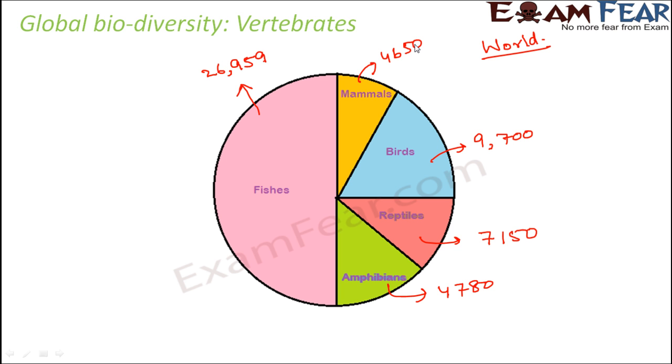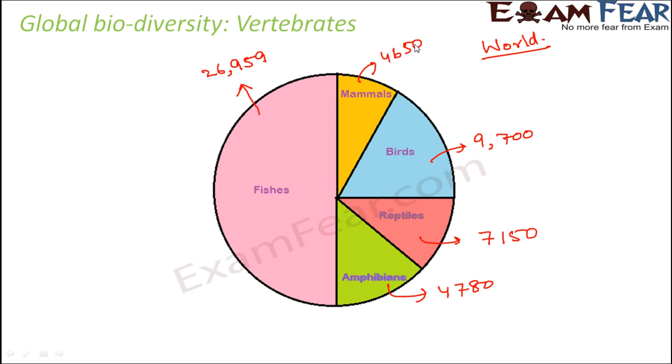Now if you look at the same numbers within India, so numbers would be quite less. For example, there are around 209 species of amphibians, some 390 species of mammals, some 456 species of reptiles and so on. So with this again you get an idea that if I ask you to arrange in order, like which particular category has more number of species worldwide amongst the vertebrates, so the maximum would be fishes and the minimum would be mammals, and in between you would have birds, reptiles